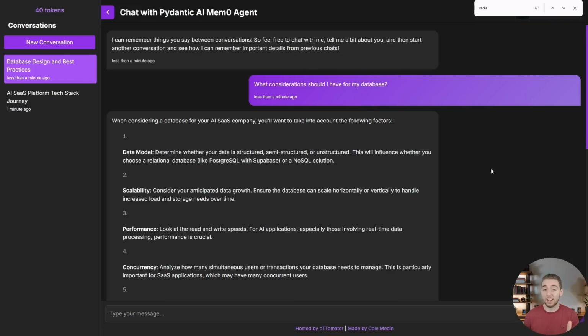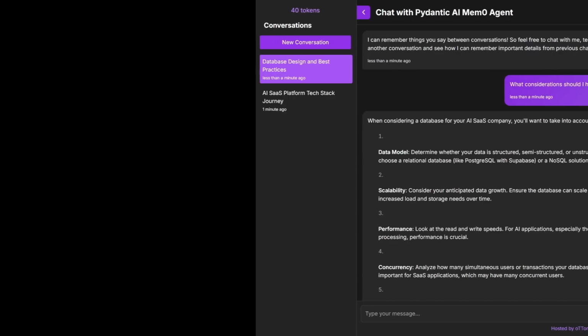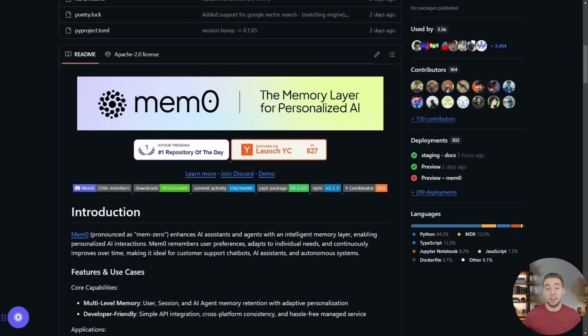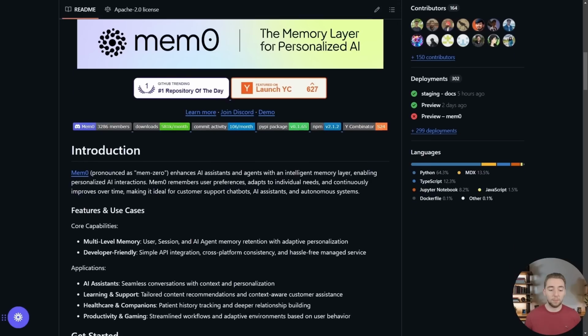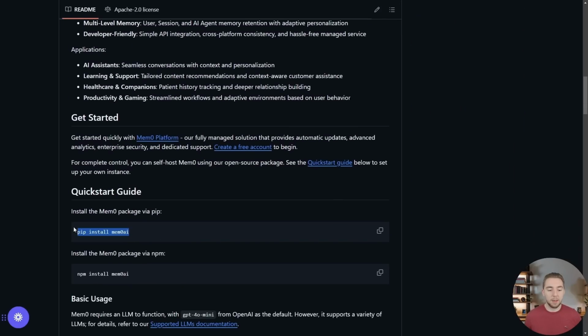And that's what Mem0 does as well, because it segregates the memories by user using a user ID. I'll show you how to use that with Supabase authentication later as well. And getting started with Mem0 could not be easier. They have this GitHub repo, which I'll link in the description of this video, and you just have to pip install mem0 AI once you have Python on your machine.